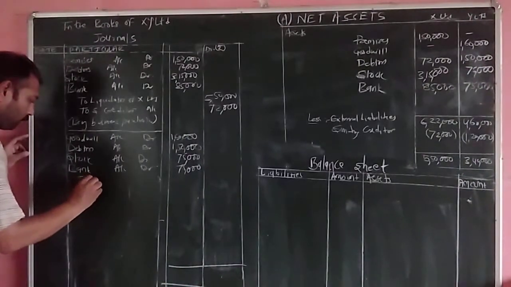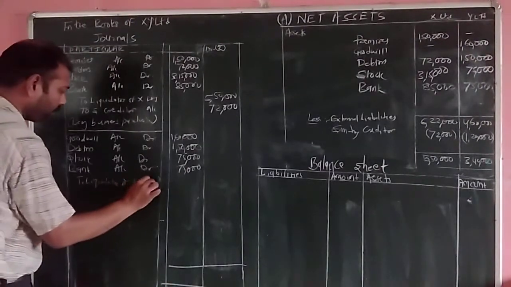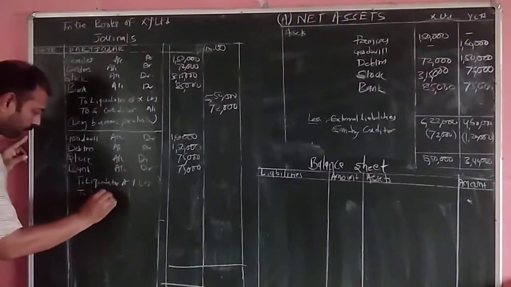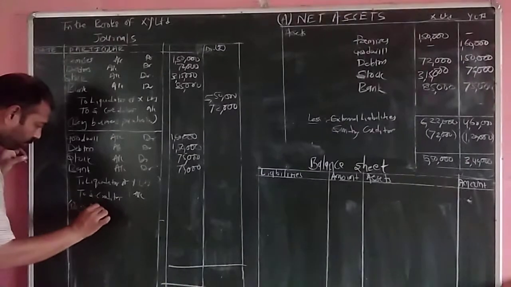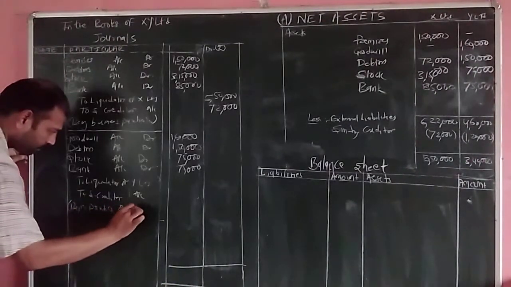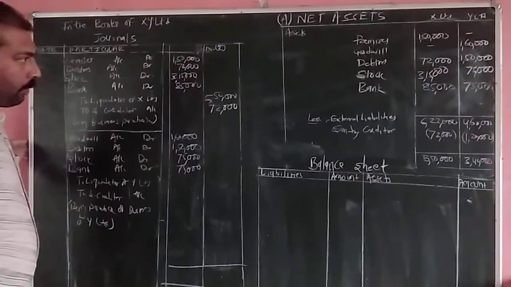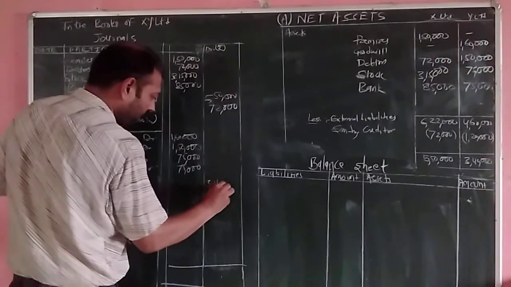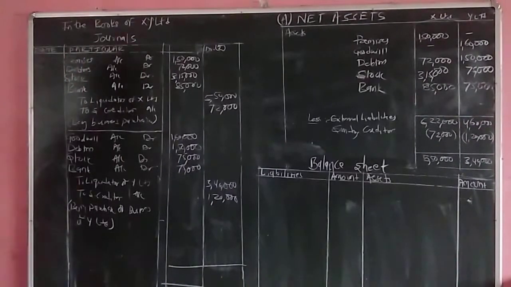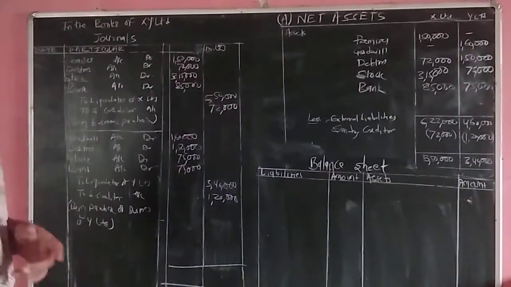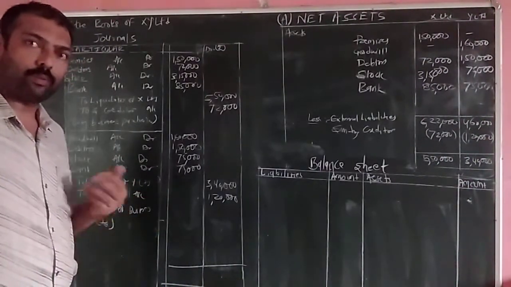To liquidator of Y Limited, to sundry creditors account, being purchase of business of Y Limited. The amount of consideration is 3,40,000, and the amount of creditors is 1,20,000. Next entry will be the payment of discharge of purchase consideration to the liquidator.